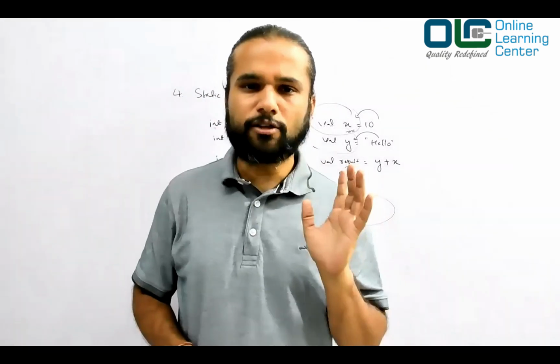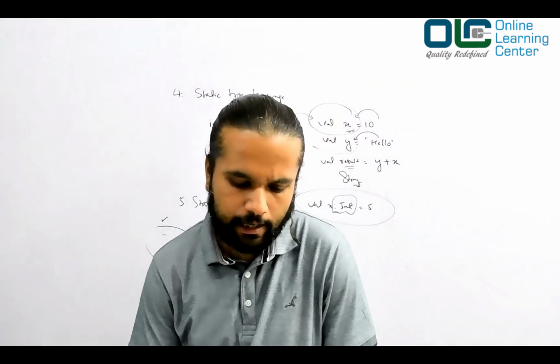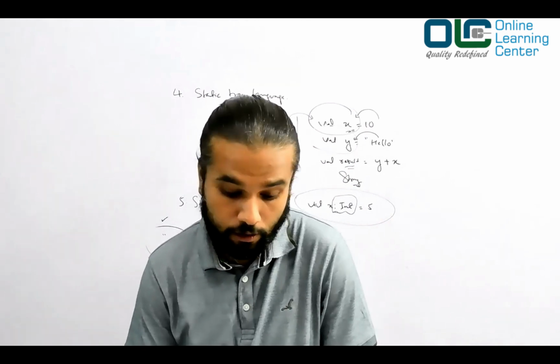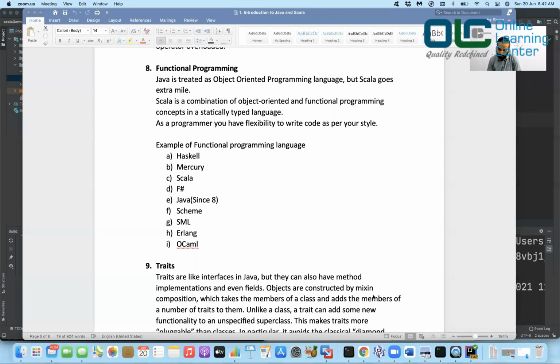Now there are so many functional programming languages available in the market. You may ask, is Scala the only one? I would say no. Look at this list of functional programming languages: Haskell, Mercury, Scala, F#, Scheme, SML, Erlang, OCaml. All these are functional programming languages. We also have Java since Java 8.